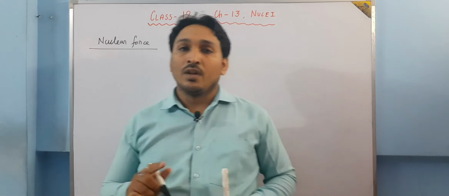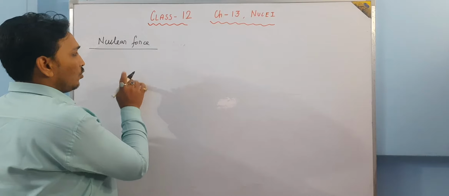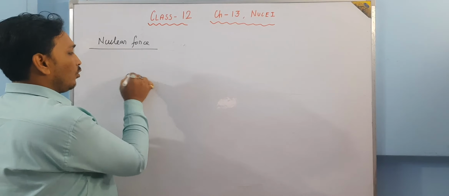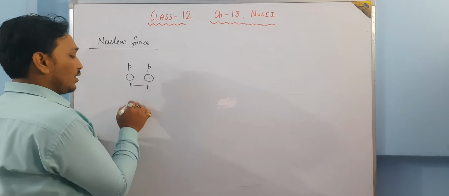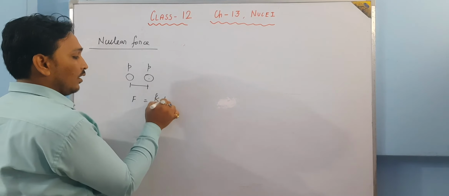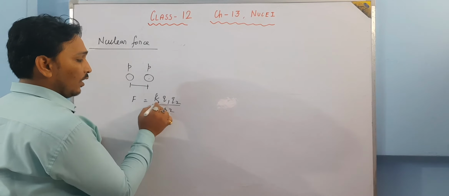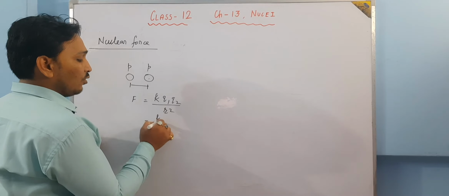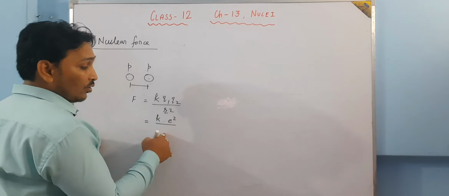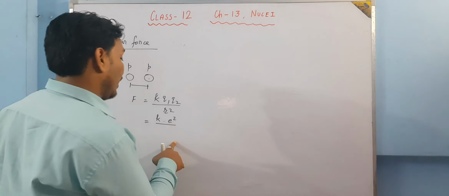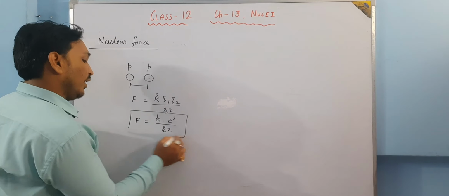What is that actually? When we talk about protons and neutrons and they are together, being neutrons, there is no problem. But when two protons are there and they are very close to each other, the electrostatic repulsion they experience is given by K Q1 Q2 by R square. Here K is 9 into 10 to the power 9, a constant. Q1 and Q2 both are equal to e. R is in terms of fermi meter, so R square is 10 to the power minus 30, which goes in the denominator. Again the force is quite large.